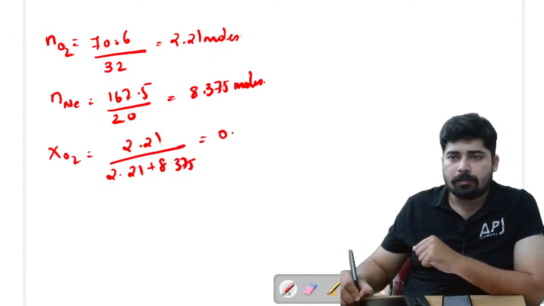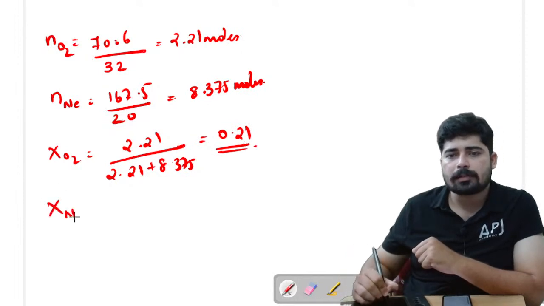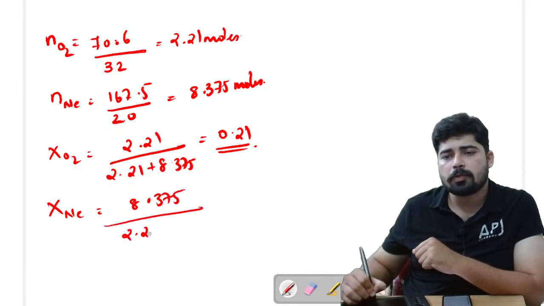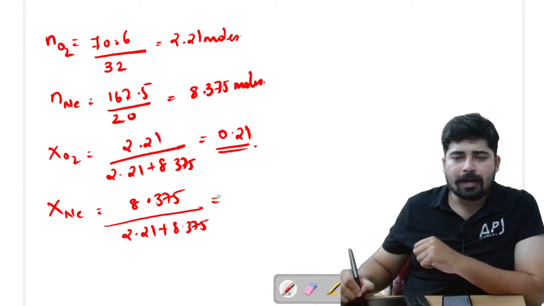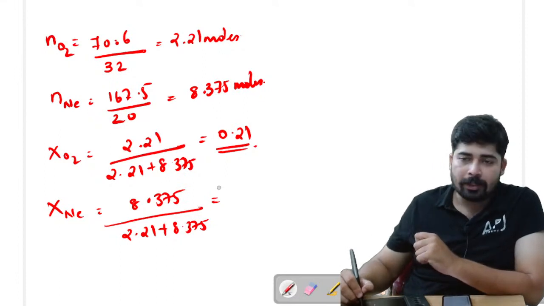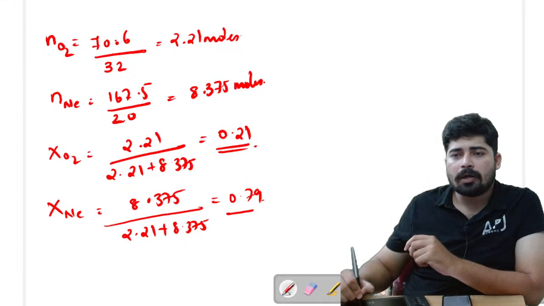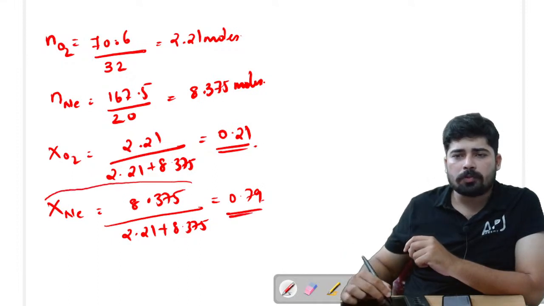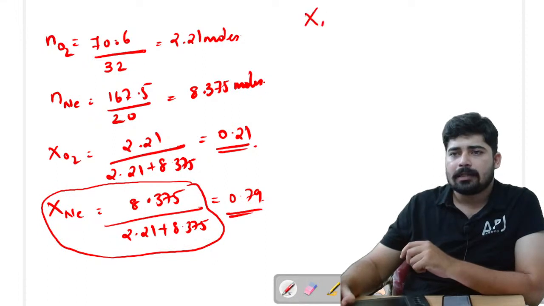So we get a value 0.21 is the mole fraction of oxygen. Now mole fraction of neon is equal to 8.375 divided by 2.21 plus 8.375. Add the value, divide it. So you will be getting a value nearly equal to 0.79.